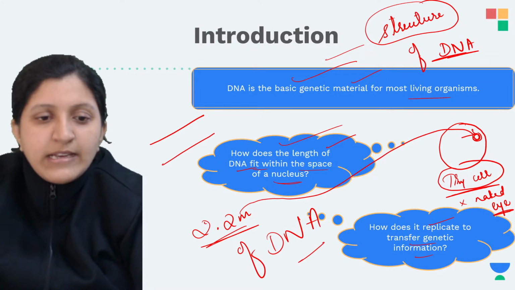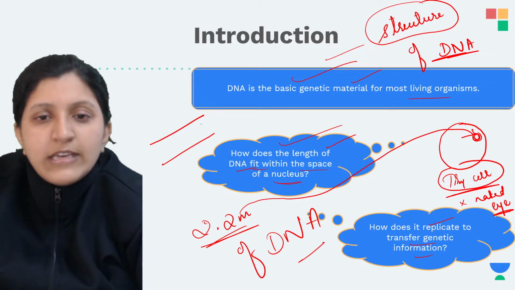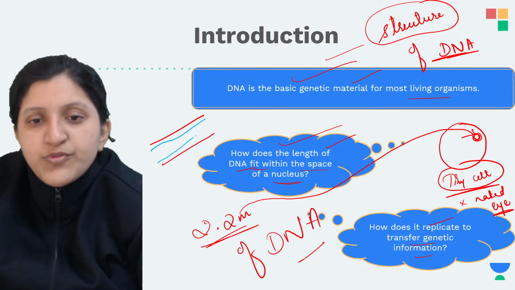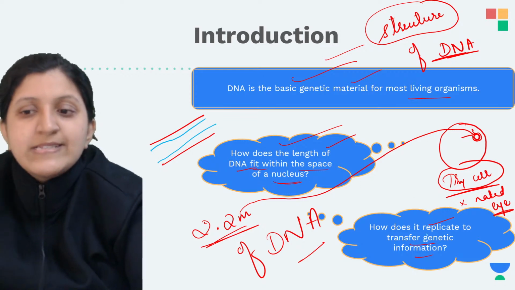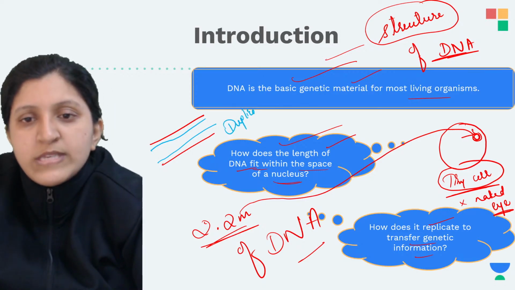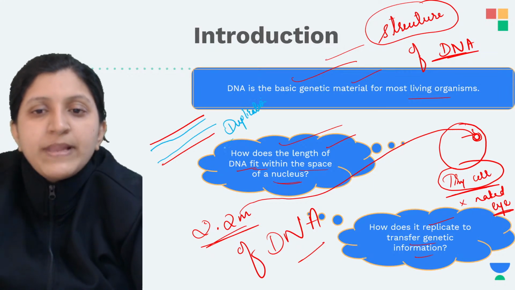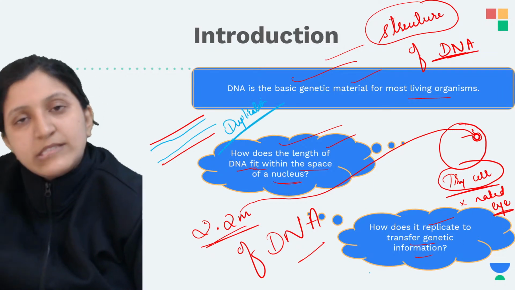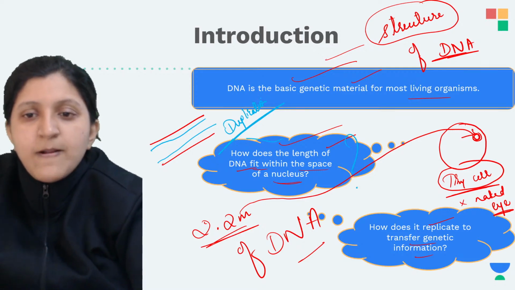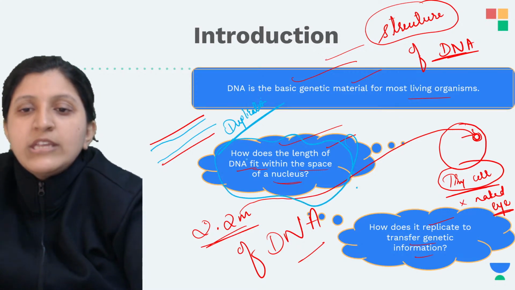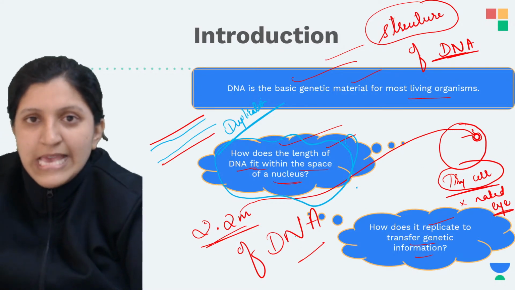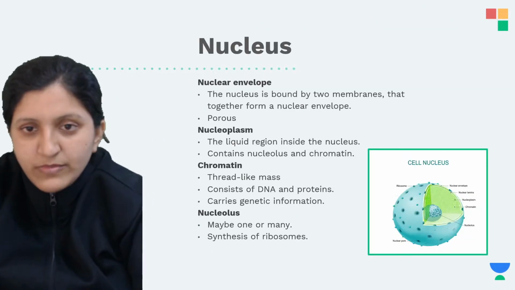So now in that case, you can see that the DNA is going to form a copy of itself here. So this is going to form a copy of itself here. So that is a replication, basically duplication, or we can also say that the semi-conservative replication has occurred. So that means DNA is getting multiplied. So let's see this one today. That is how does such a big DNA fit into this tiny cell nucleus, okay.